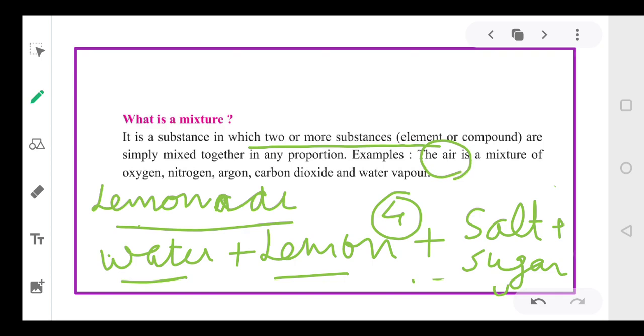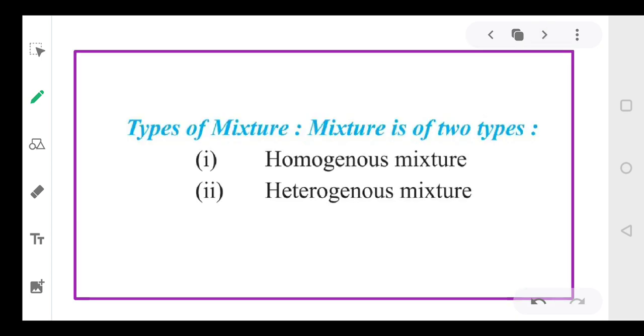Air contains different types of gases like oxygen, nitrogen, argon, carbon dioxide and water vapor. Okay, everyone? So air is a mixture of gases, right? Then what are the different types of mixture? We can categorize the mixtures into two types. One is homogeneous mixture, another is heterogeneous mixture.